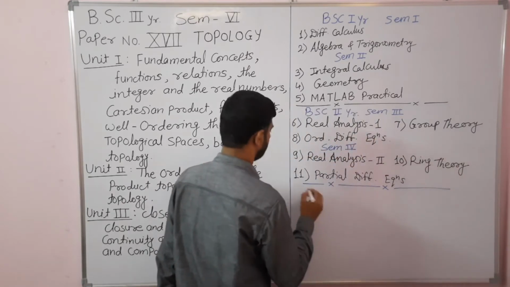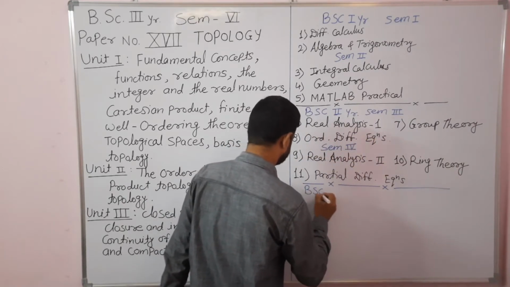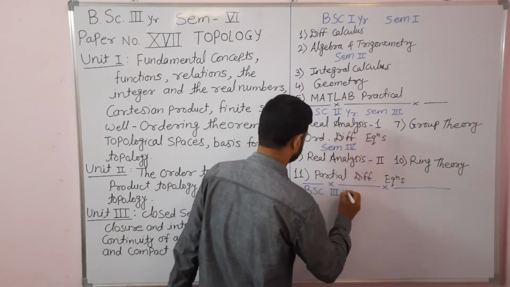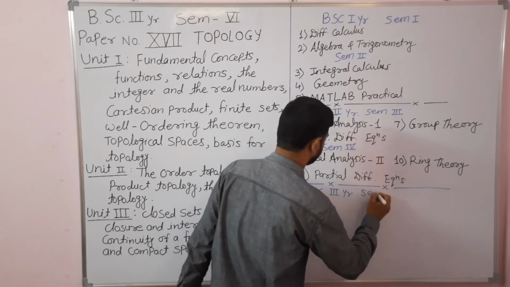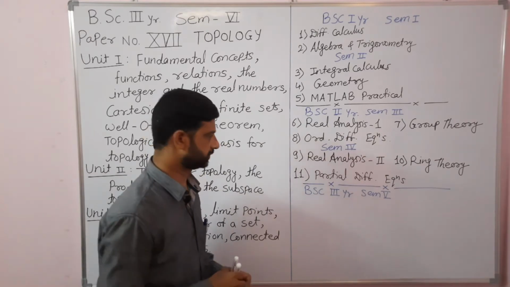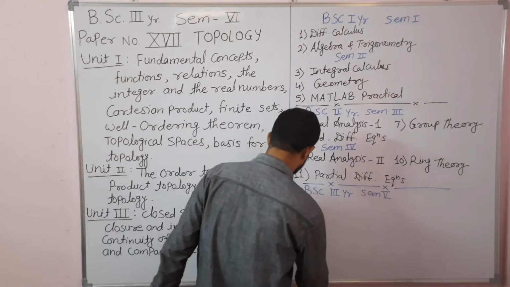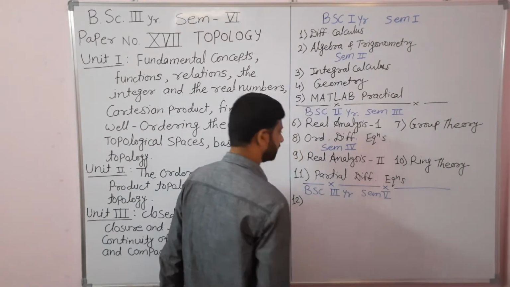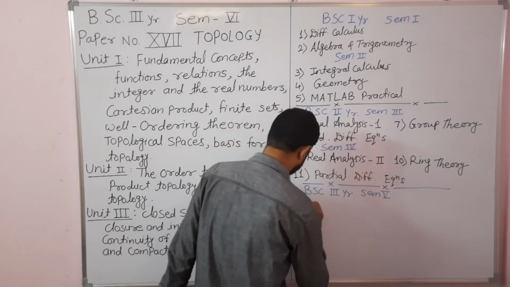Then in the BSc third year, semester 5, again we have studied 3 theory papers. Paper number 12 was metric spaces.